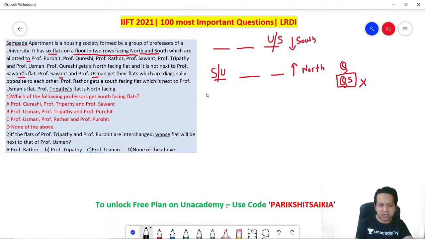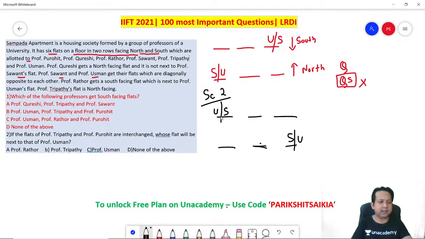So, this is scenario 1, this is scenario 2, okay? 1, 2, 3, 1, 2, 3. So, S can come here, in that case, U will be here, or in that case, S is out there, so in that case, U will be here, or if U is out here, S is out there. Correct? Okay. Next, I hope you know what's a diagonal, right?